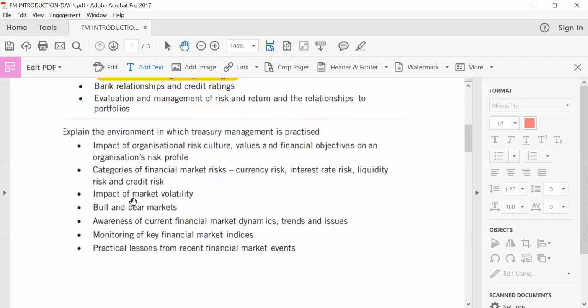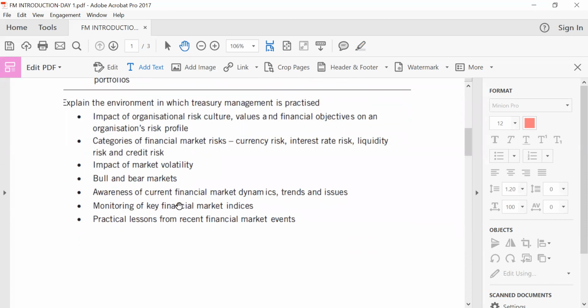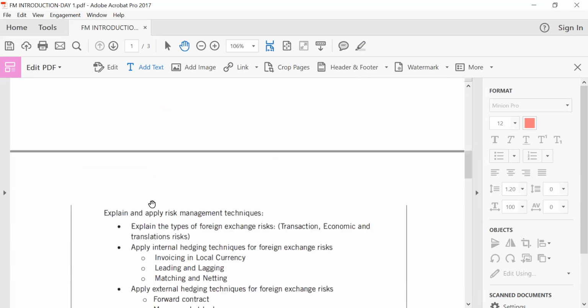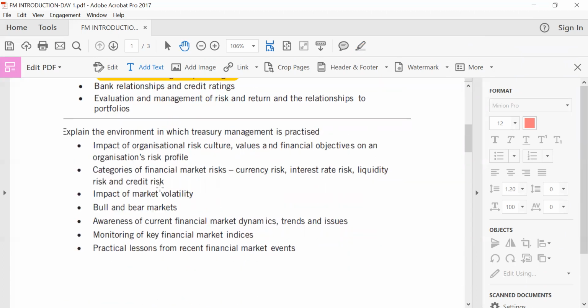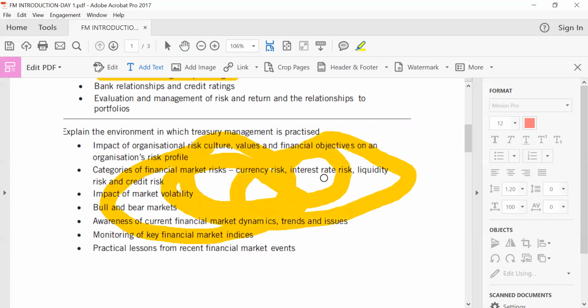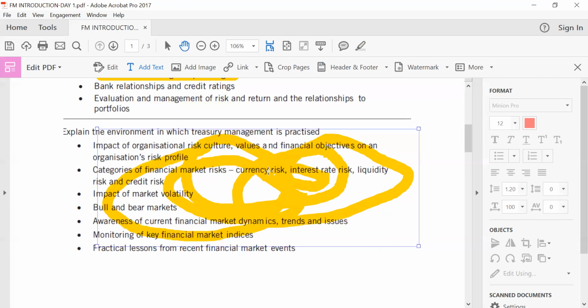Some types of risks. Impact of market volatility, the bull and bear markets, monitoring key financial market indices, and then we tend to look at practical examples in here. But what I tend to look at is that those bits we looked at from here, this side, are basically theoretical. There isn't any calculation over here. Every bit in here is just theoretical. No calculation over here.